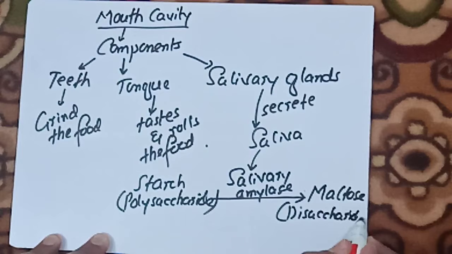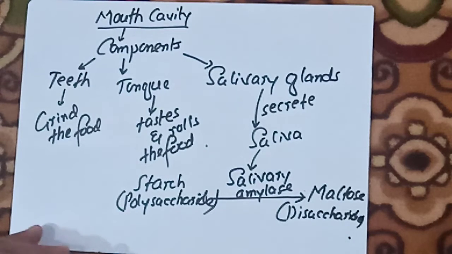In the previous videos we have discussed that a polysaccharide is basically a chain of glucose molecules, or a chain of simple sugar molecules. Whenever it is broken, maltose will be formed, which is a disaccharide. It means that each maltose molecule is composed of only two simple sugar molecules, or two glucose molecules.